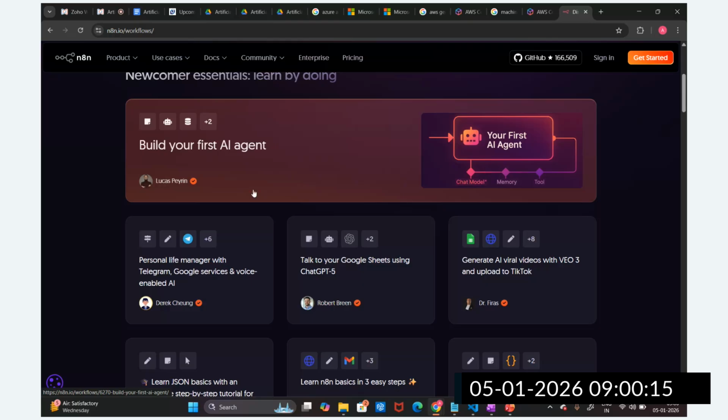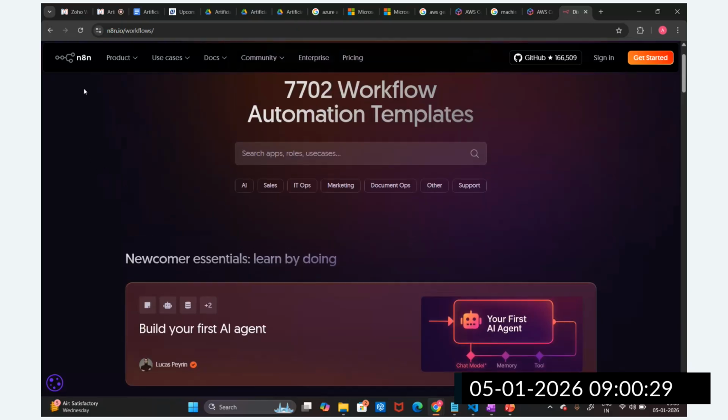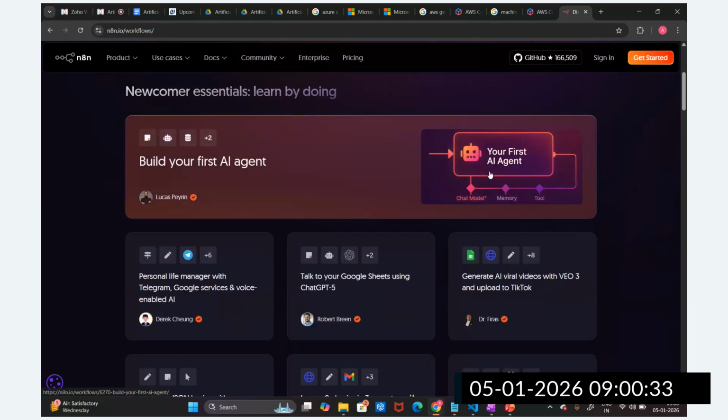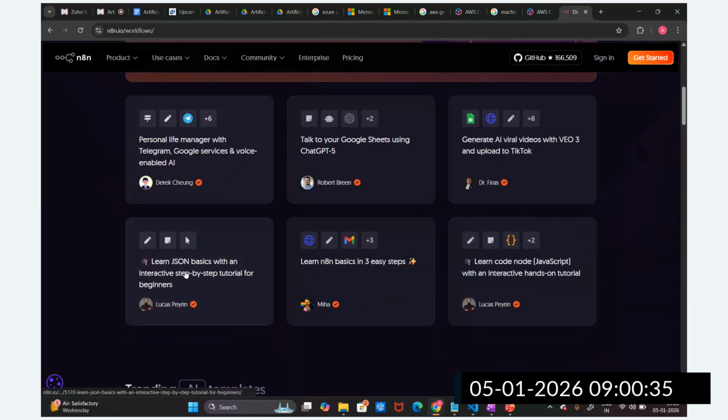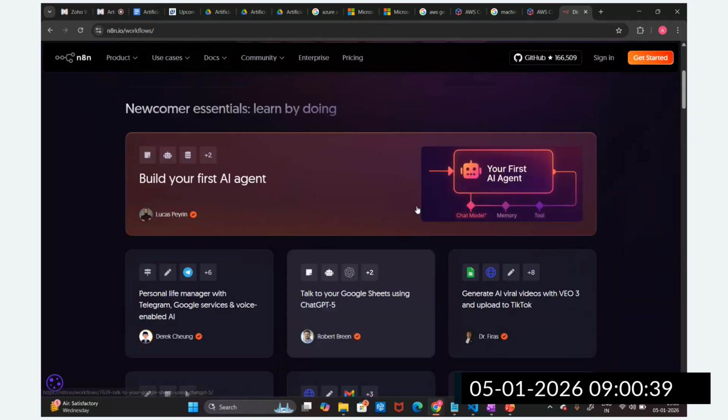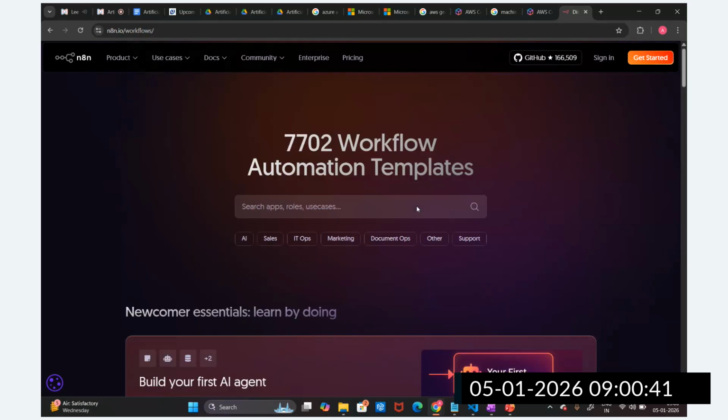We are going to understand agentic AI, guys, in this part, and definitely we can utilize this knowledge to make automation in your business, your industry, and your work. With the help of these automation tools, we are going to touch N8N. We are going to create workflows like this. This is one of the workflows, and there are some other templates provided here. They have provided a basic template, but on top of this we are going to create some templates which will be helpful for practical scenarios, guys.